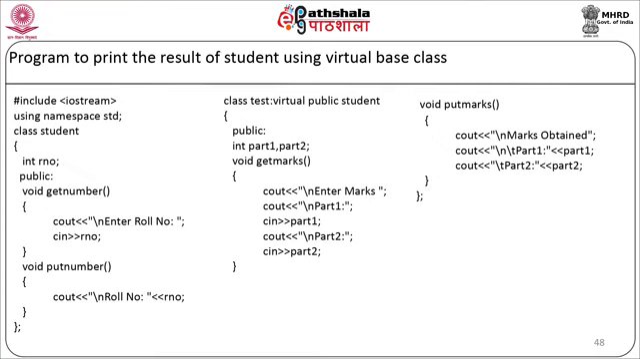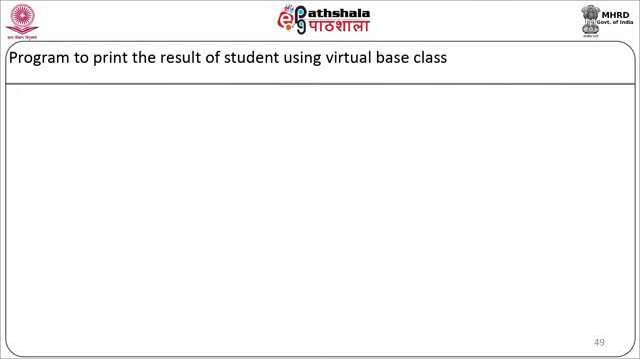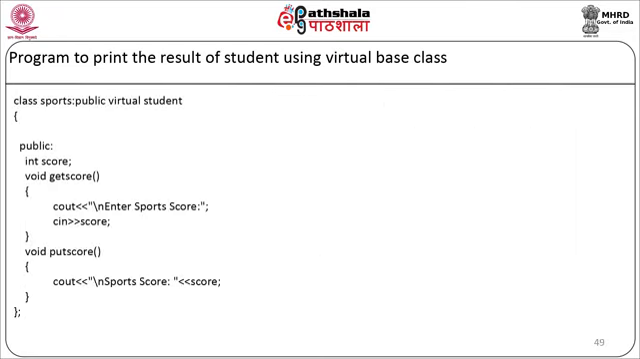As you can notice here, in test we have written it as virtual public, and in sports we have written it as public virtual. So public and virtual keywords can be written in any order. We will start with the sports class. Our score is public, then our getScore will ask for the score details from the user, and putScore will display the score details on the screen.